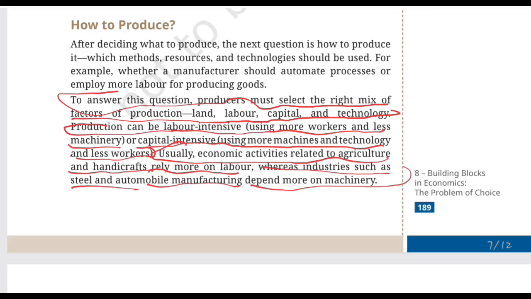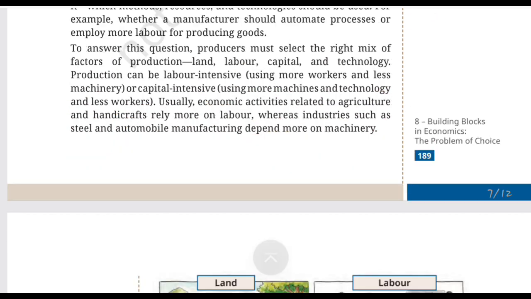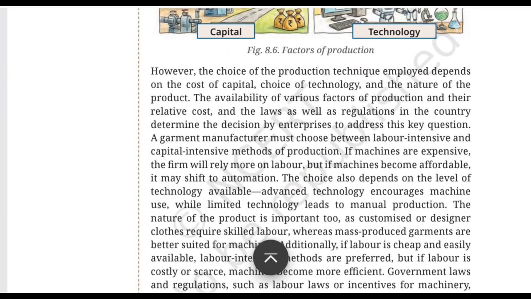But there's an important point. Labor intensive does not mean no machines, and capital intensive doesn't mean no workers. It's about which factor is used relatively more heavily for the production activity to take place. Okay, so let's go further. However, the choice of production technique employed depends on the cost of capital, choice of technology, and the nature of the product. So, this is where economics becomes a decision making subject.